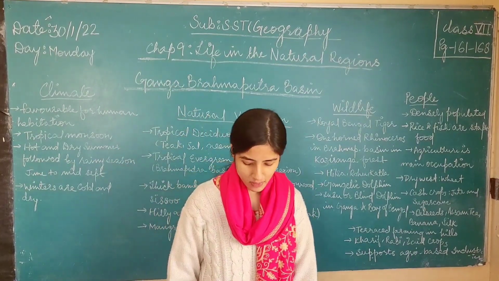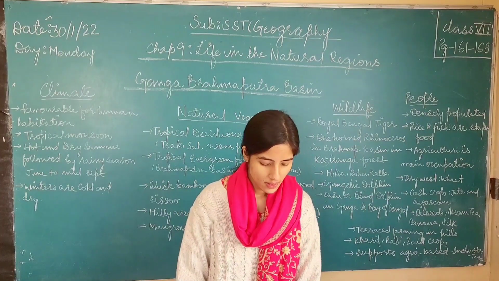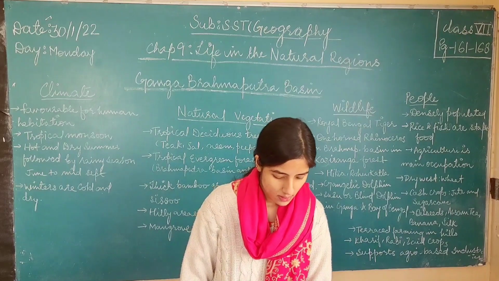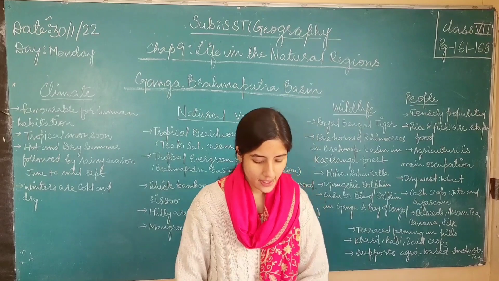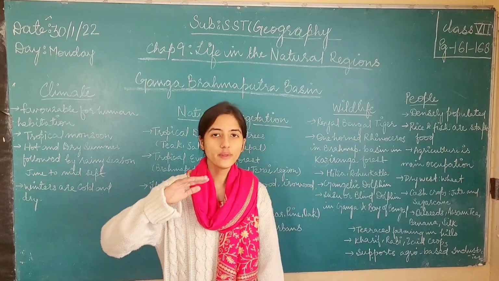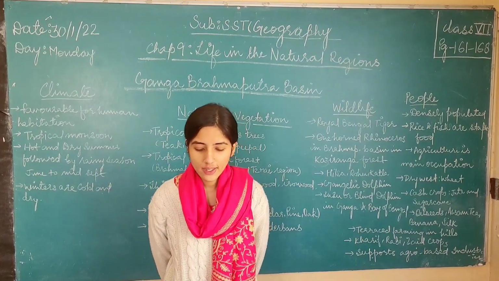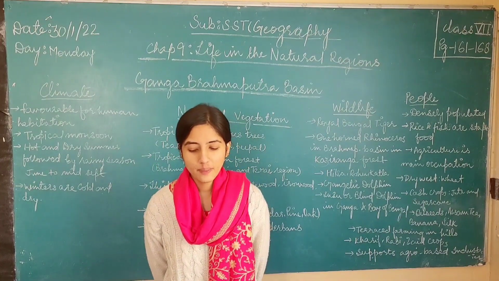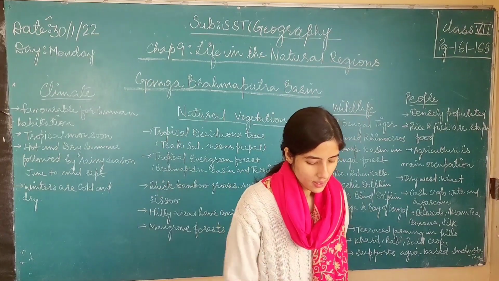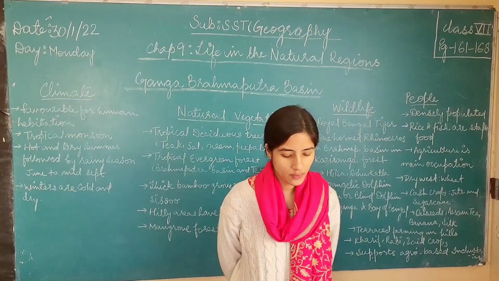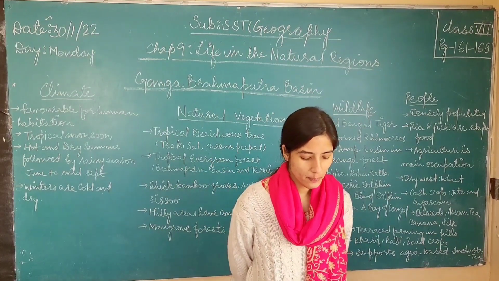You can also see in the map on page number 165 that the river Narmada is just below Gandhi Sagar, and above the rivers Godavari and Tapi there is the river Narmada. So the Central Highlands start from the north of the Narmada River and they cover a major part of the peninsular plateau. Just below this Central Highland are the fertile alluvial plains formed by the rivers, just below this swampy soil Terai region.